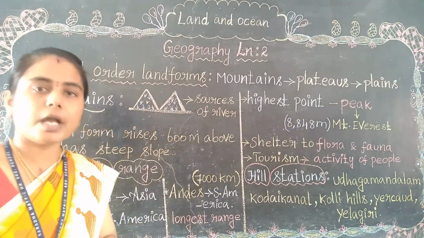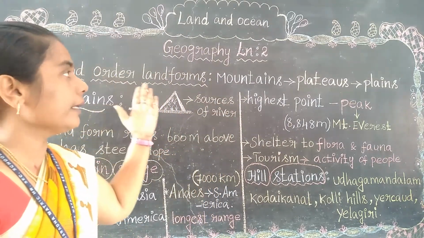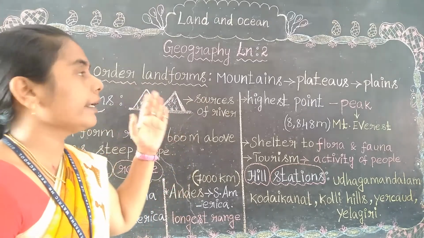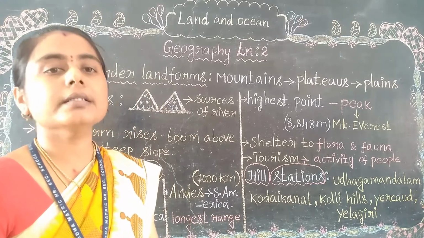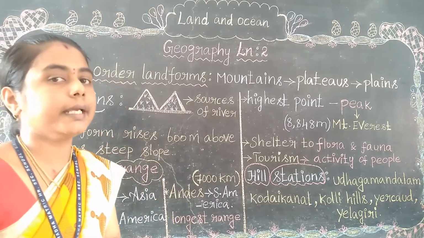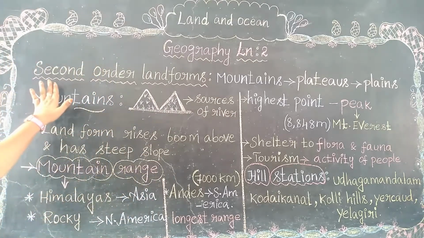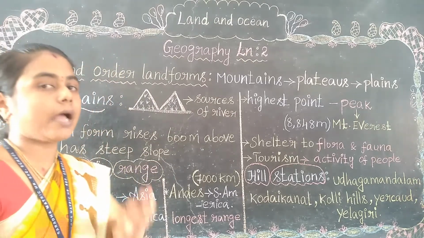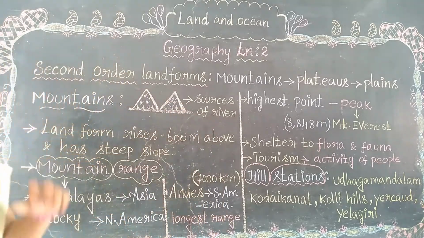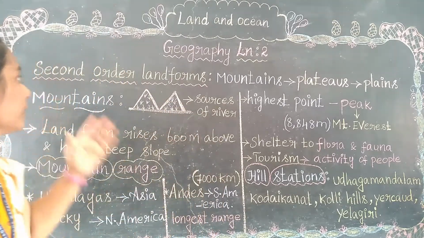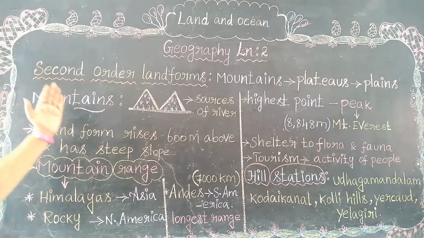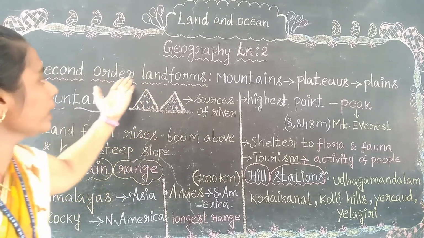In this session, we are going to learn about land and ocean. This is your geography second lesson. Already we have learned the introduction in part 1 and part 2, and the first order landforms. We have three orders in landforms. In the previous video we learned about the first order landforms, and in this session we are going to learn about the second order landforms.